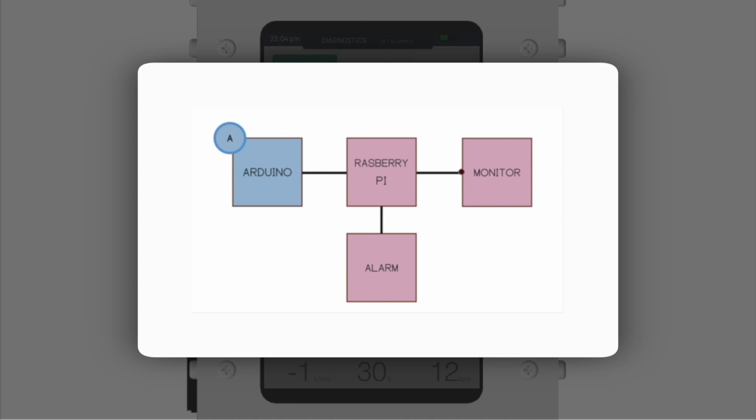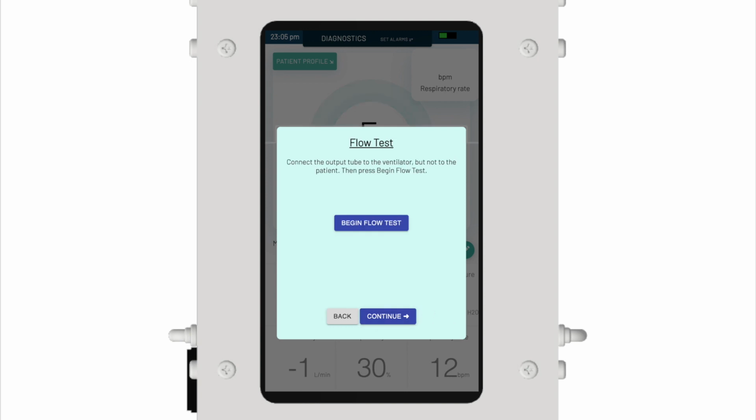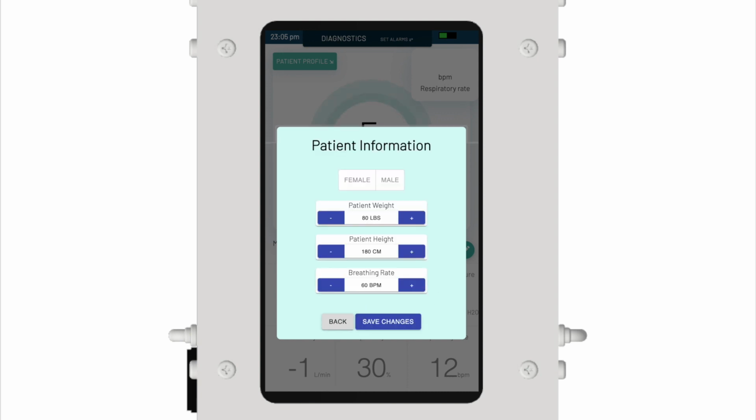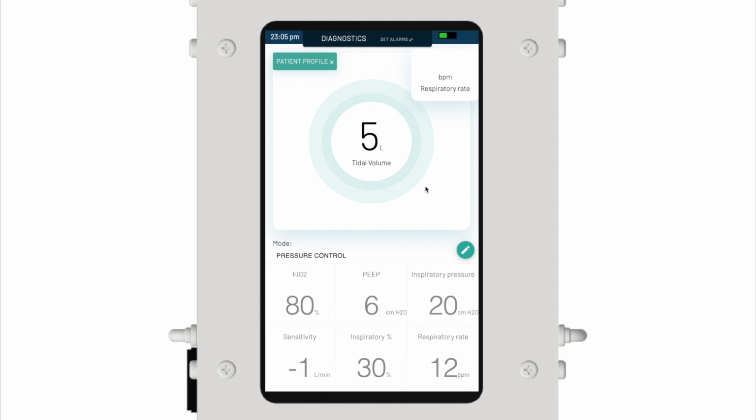Once this channel has been established, the interface begins a setup procedure, which guides the operator through a step-by-step procedure for inputting patient information and running diagnostic tests to ensure the proper functioning of the ventilator. The user guide provides information on how to set mechanical ventilation parameters and alarms, and describes what measurements are available on the observation screen. We created this user guide with the intent of operating this ventilator in a pandemic context, where less experienced or naive users would benefit from this prompting.